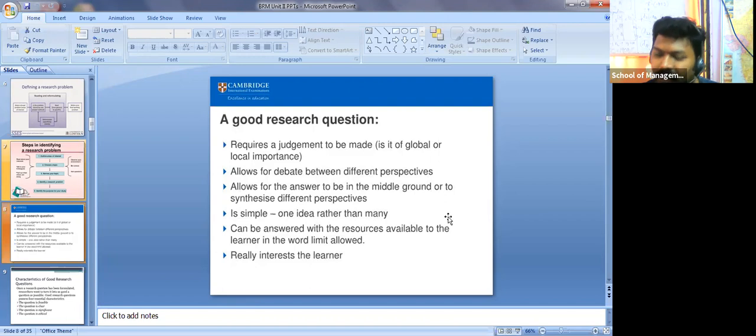Then definitely your college also gets a name, and you also get a name, and you will even get patents, and that will give a life to you. Everyone will praise. This is what is required. This is called a project, not cut copy paste work, boss. Sorry. Then the second one, allows for debate between different perspectives.